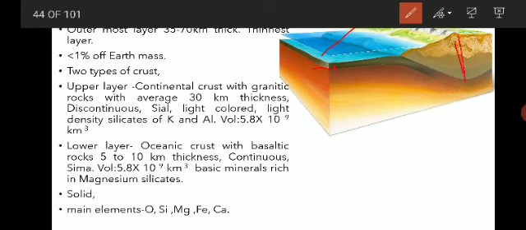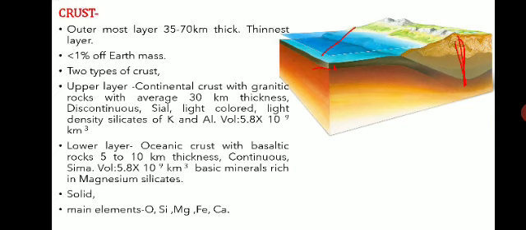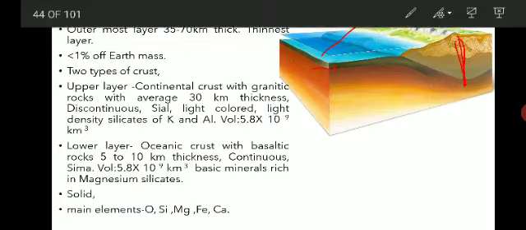So what is that thickness? The thickness of the crust below the continents is between 35 to 70 kilometers. The outermost layer is 35 to 70 kilometers thick, and the thinnest part, below the ocean, is hardly 5 to 10 kilometers.